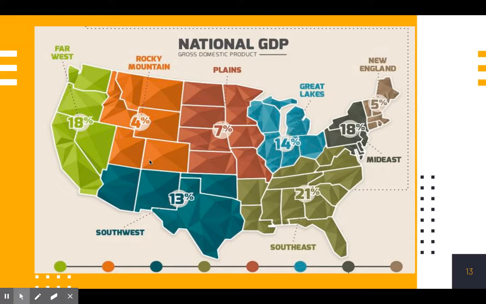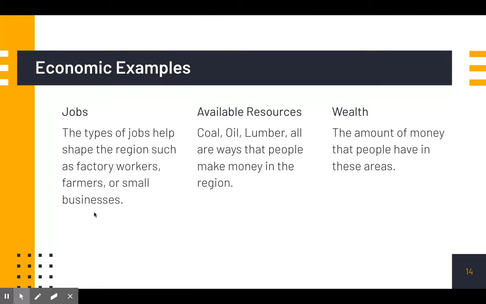I think it's an interesting map here that shows you different economic regions. Some examples of things that deal with economics are jobs. The types of jobs help shape the region, such as factory workers, farmers, or small businesses will really make a big impact. That really depends on available resources, such as coal, oil, lumber, all are ways that people make money in a region. Also, wealth, the amount of money that people have in these areas, the amount of money they can spend really makes a big impact on the region, the types of things you're going to have there.